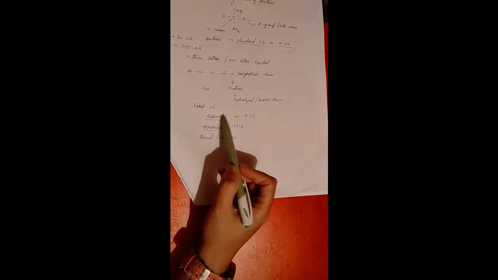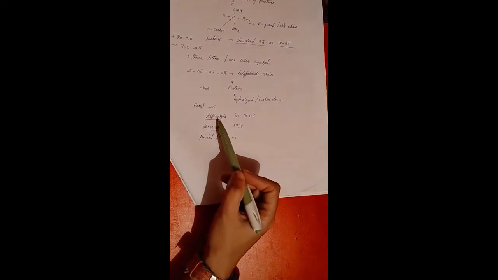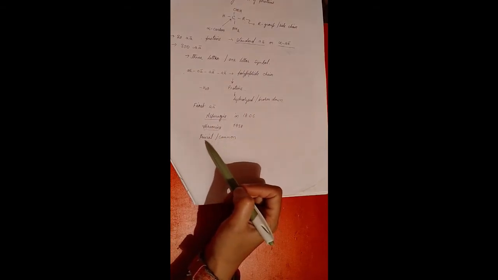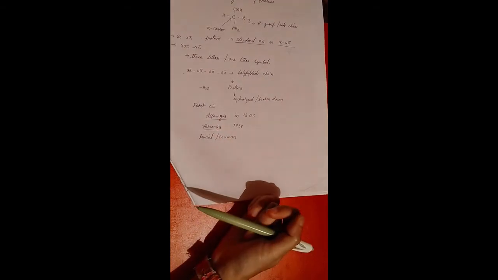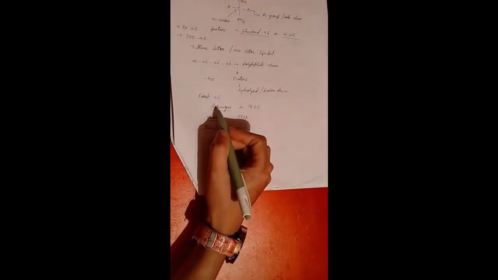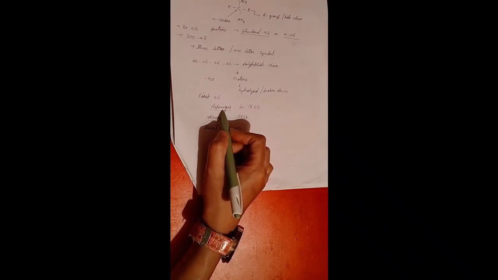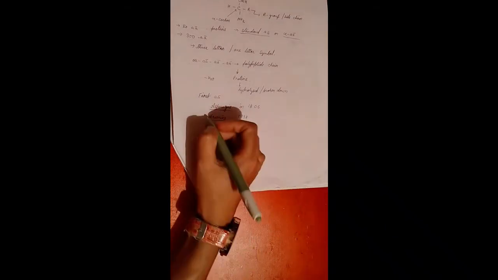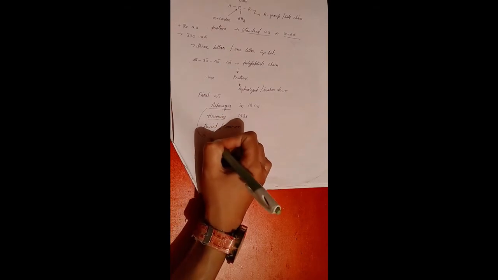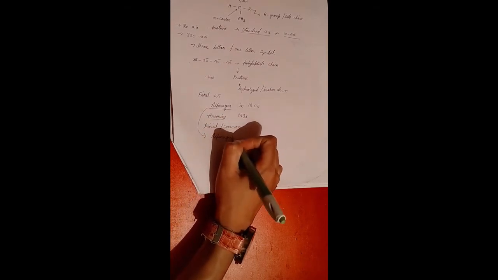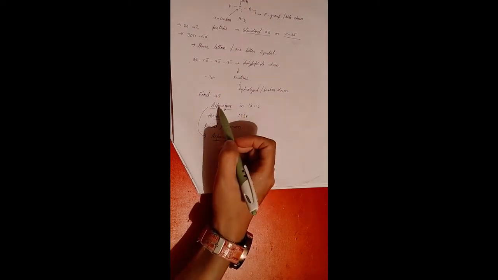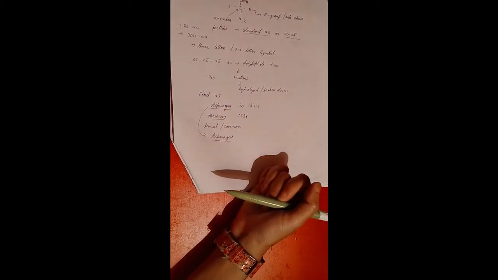Now, for example, asparagine was first found in asparagus, so that is why the name has been given as asparagine.